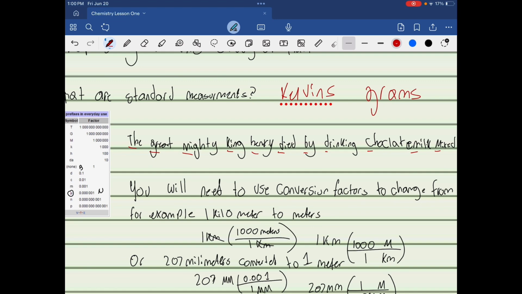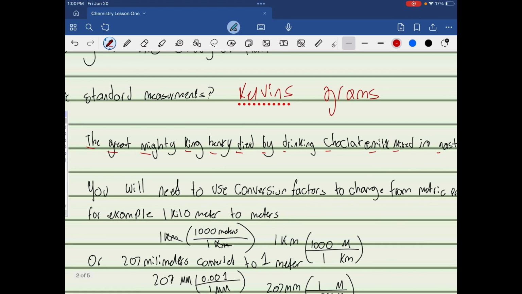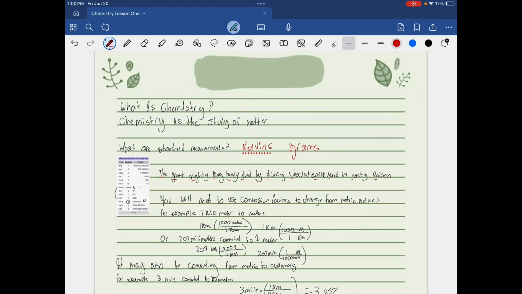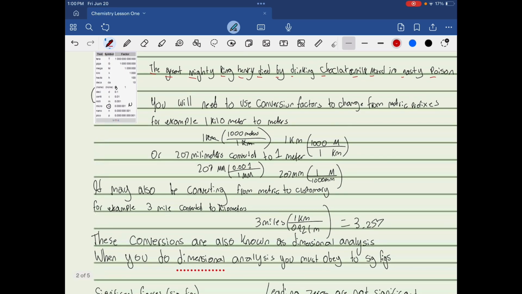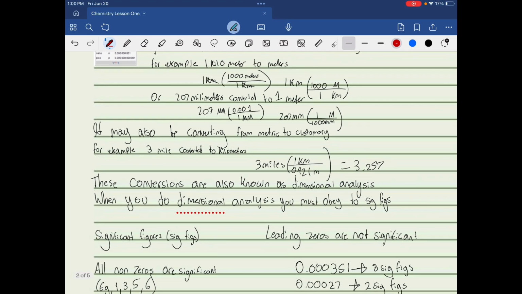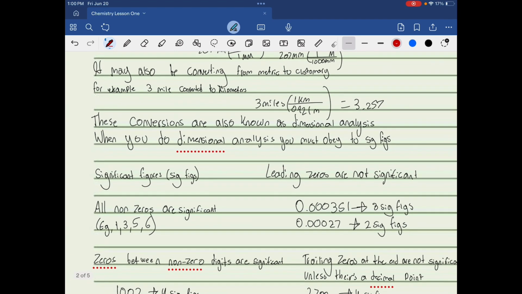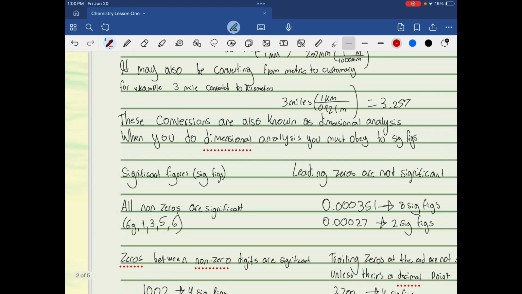And you will most likely use conversion factors to change from metric prefixes like 1 kilometer to meters, or 207 millimeters to 1 meter, and it may also be from metric to customary, like 3 miles converted to 1 kilometer, but these conversions are also known as dimensional analysis. And when you do dimensional analysis, you must obey the rules of sig figs. Now, there's 4 rules for sig figs, and we're going to go over all of them.